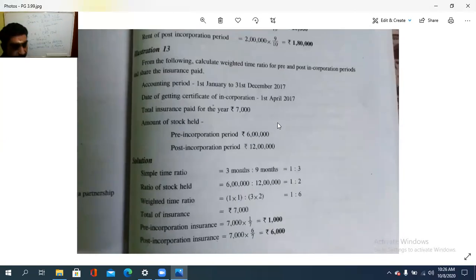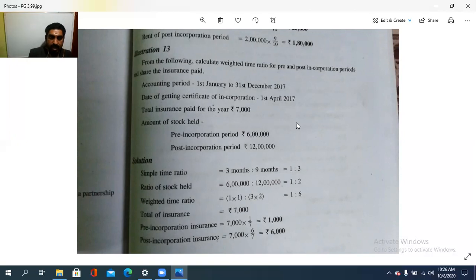From the following, calculate the weighted time ratio for the pre and post incorporation period. Accounting period is 1st January to 31st December. Date of getting the certificate of incorporation is 1st April. So like the same, 3 months, so 3:9 is the simple time ratio. And the total insurance paid for the year is 7,000.